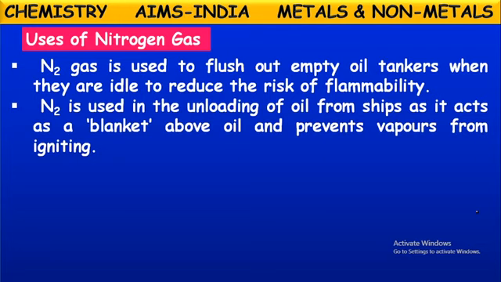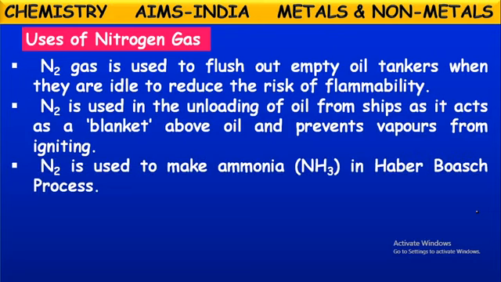So to avoid that, they use this nitrogen gas to blow on them. This nitrogen gas will act like a blanket on those. So burning and firing can be avoided there and they can be safely unloaded. And one more use of nitrogen: it is used to make certain fertilizers like ammonia and other nitrates, metallic nitrates, and even nitric acid. So in all of these, nitrogen gas is used in the preparation.